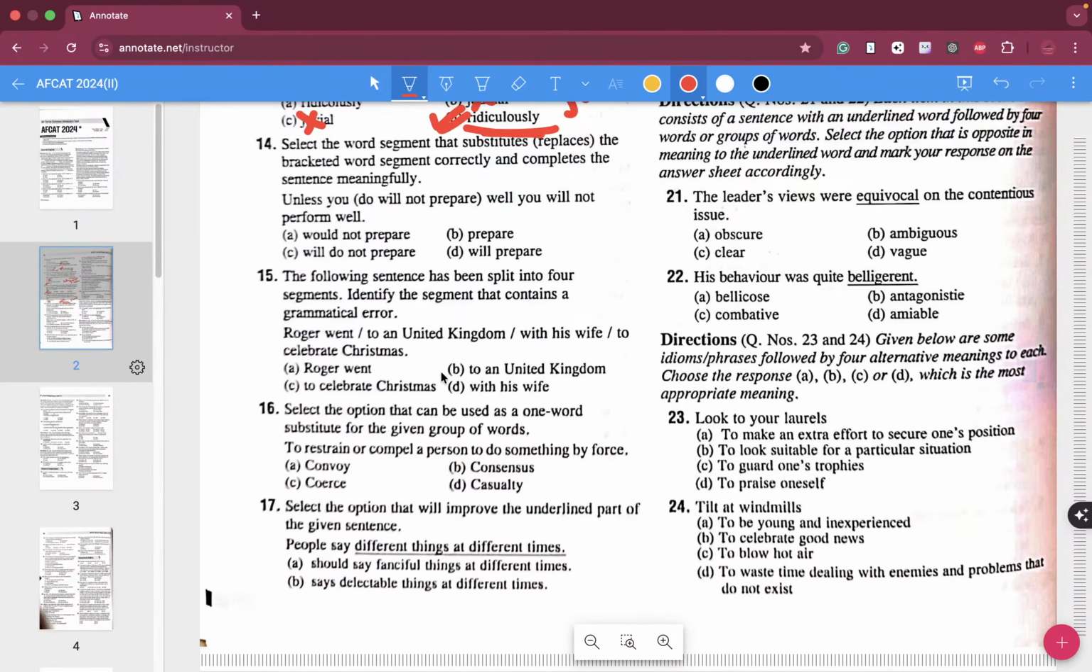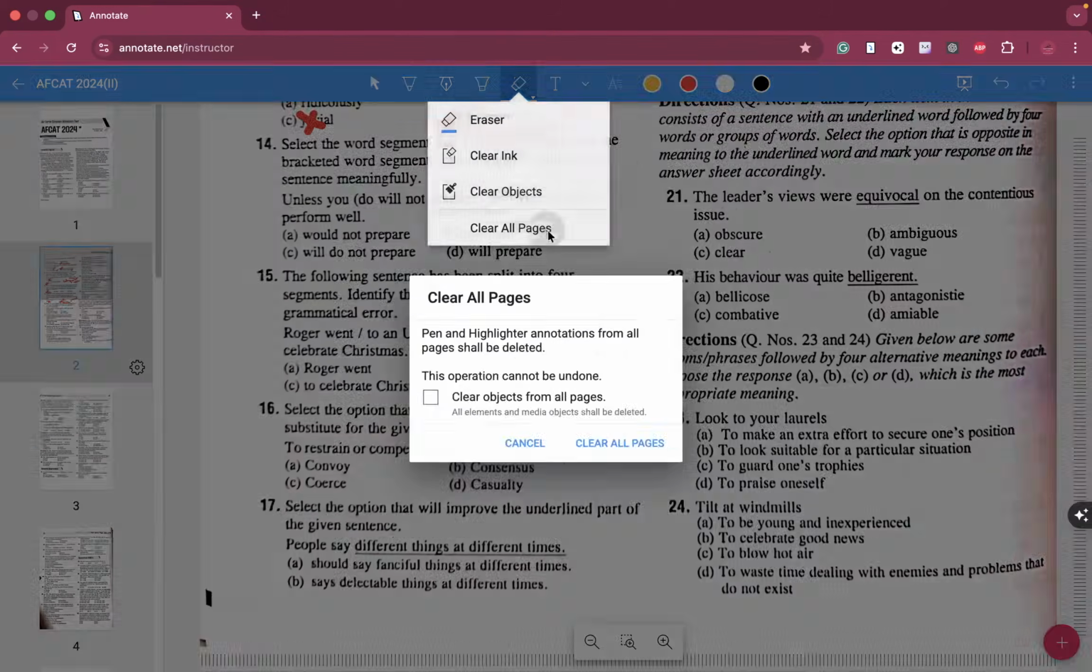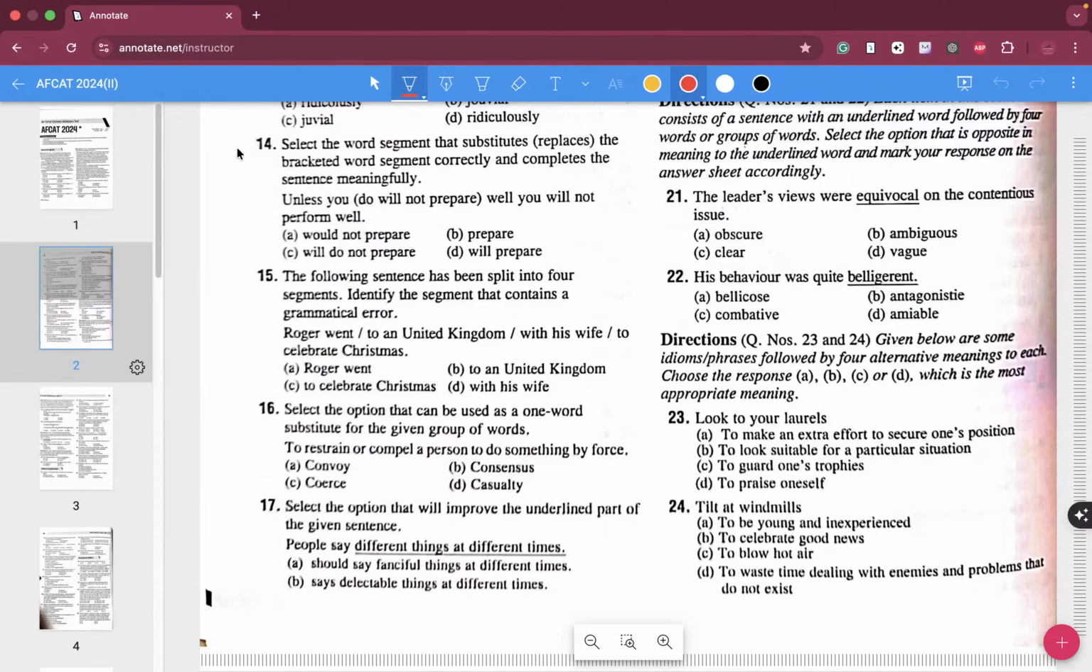Now question number 14, this particular one has been asked in your CDS exams as well as in your NDA exam. But the way this question is given over here is a bit confusing, because AFCAT is a memory-based examination. The question paper does not come out, so people have given the memory-based question over here. Select the word segment that replaces the bracketed word segment correctly and completes the sentence meaningfully.